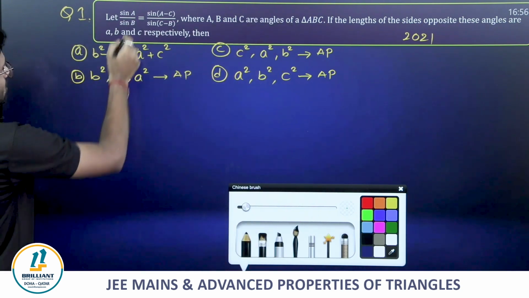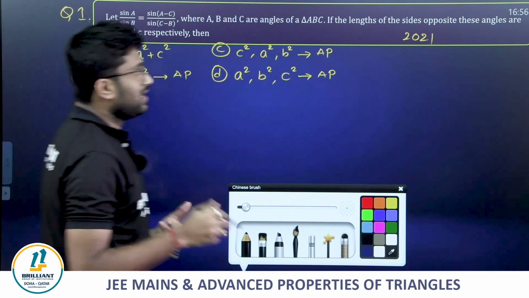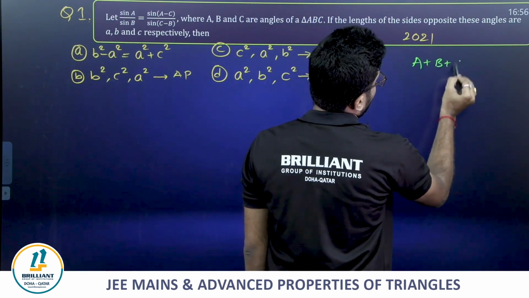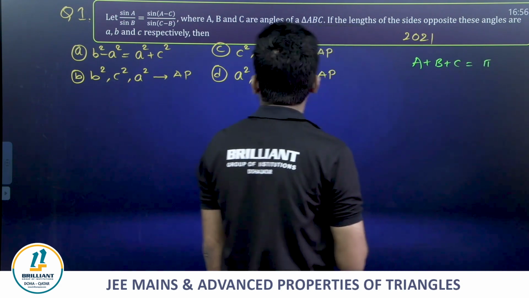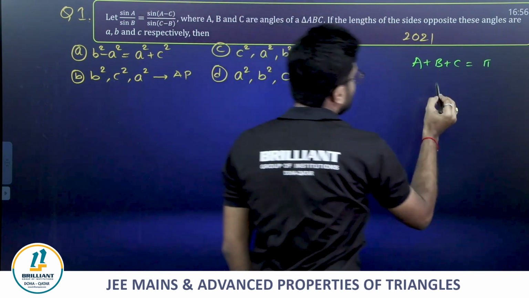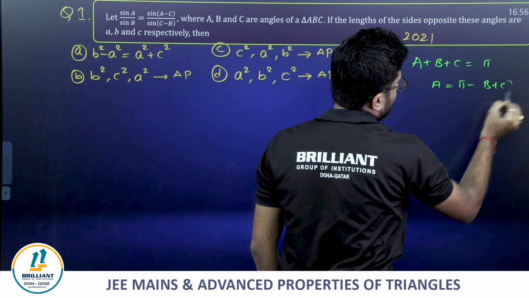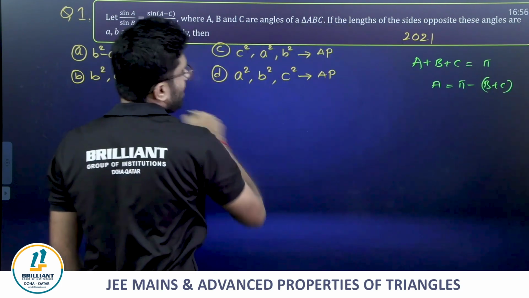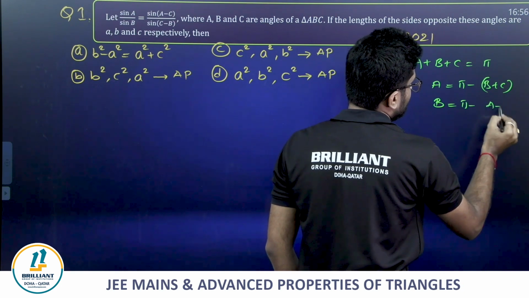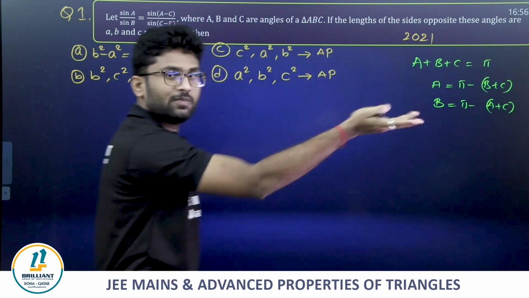Clear? So sin A by sin B, already you know. See, friends, as this is a triangle, the sum of all the angles will be 180. Now here A can be written as pi minus B plus C, or even B can be written as pi minus of A plus C. So sin A means sin of 180 minus B plus C, which is sin B plus C only.